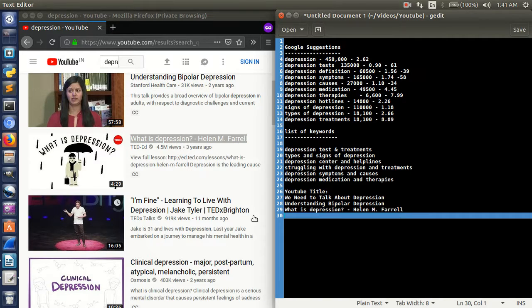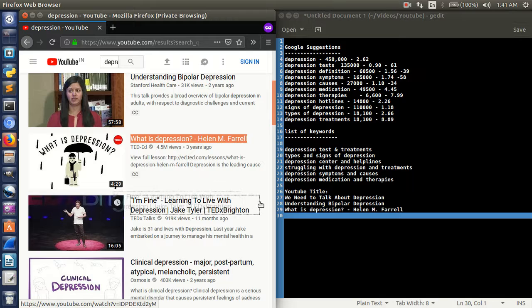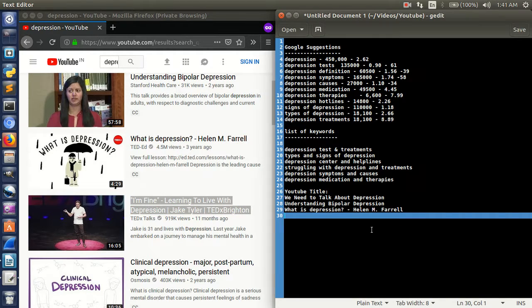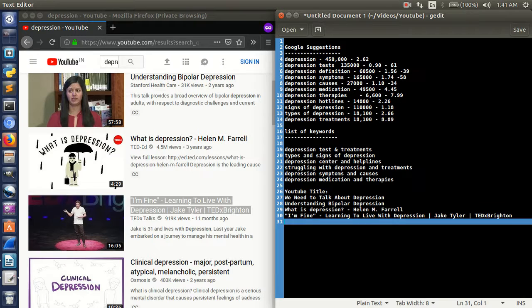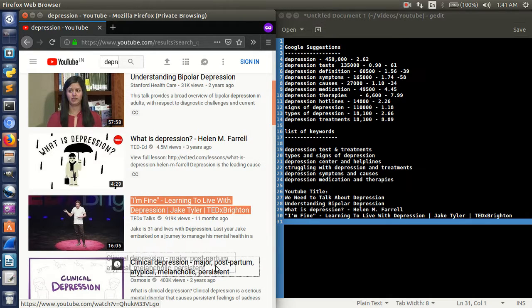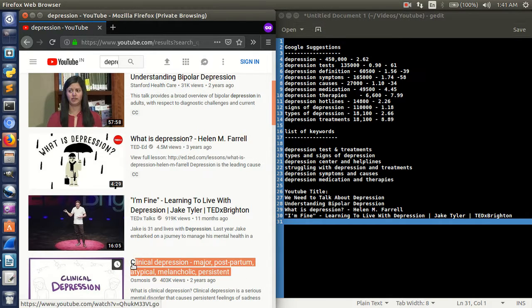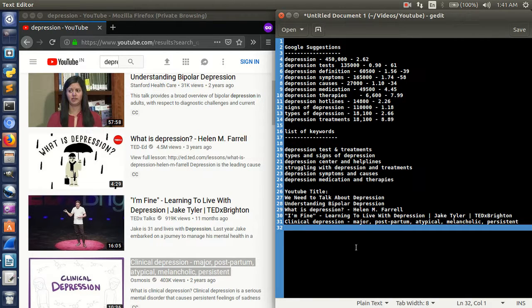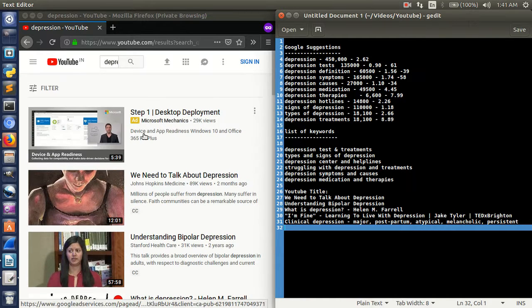So this is the third one, and the fourth one. This is a technique where you get assurance that the data you've collected is good. This is one more check mark in your data, that you have good data, your keywords are good, and good videos are popping up.